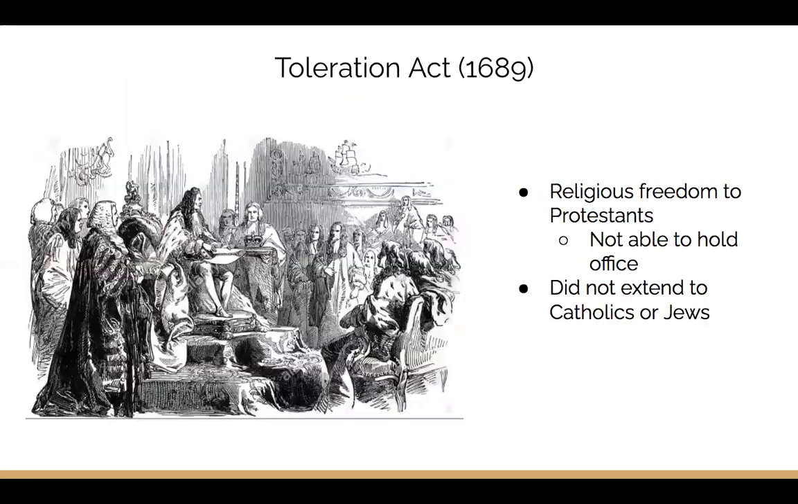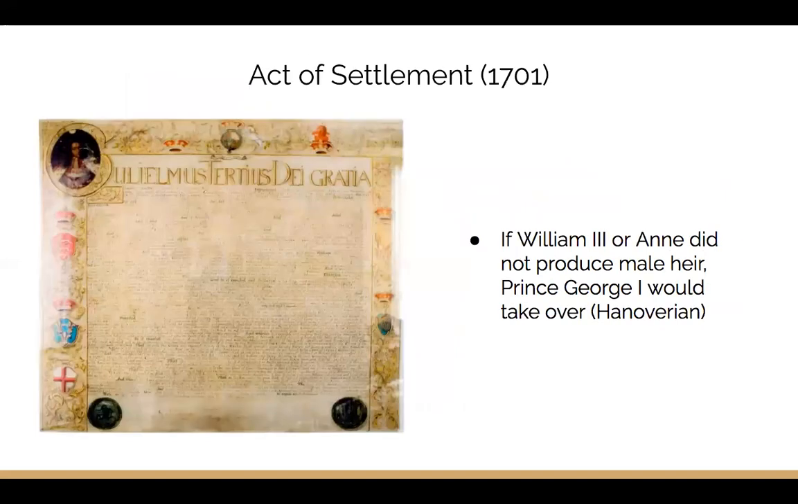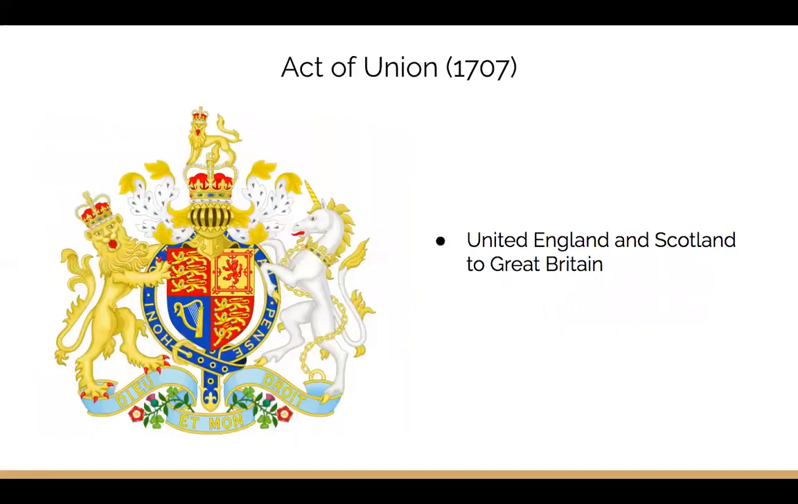the people. In addition, Parliament passed the Toleration Act in 1689, which provided religious toleration for Protestants, but not for Catholics or Jews. Furthermore, the Act of Settlement in 1701 declared that if William III of England or his stepsister Anne died without a male heir, the Hanoverian Prince George I would take power. The Act of Union in 1707 was also established, which combined England and Scotland into one state known as Great Britain.